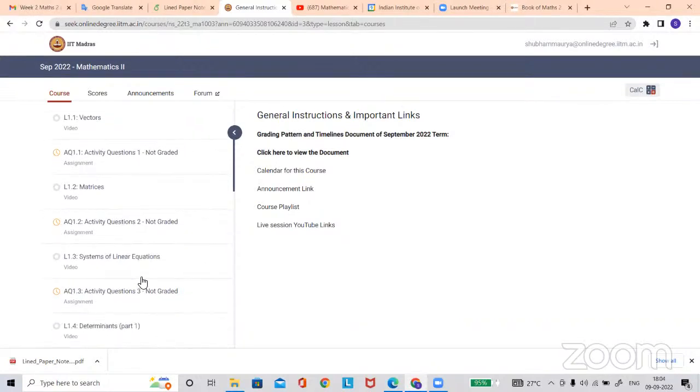I'm just giving emphasis on where you need to be conscious, which topic is necessary to understand the whole of Maths 2. The system of linear equations is very important for the courses ahead. When you come to the vector space topic, and one more topic, dimension and basis, there you will see the importance of the system of linear equations. That tells you when a vector space has a dimension, or when vectors are linearly independent or dependent. No need to worry, you will become familiar with these terms slowly as you go ahead in the course.